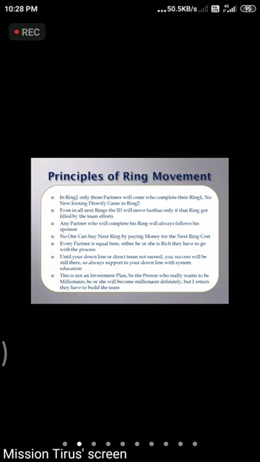And here we are going to see the principles, how the ring movements are going to work. In ring 2, only those partners will come who complete ring 1. No new joining comes directly into ring 2. That means whoever we have brought in ring 1, they will complete ring 1, and then only they will come in ring 2. If you recruit new members in ring 1, they are not going to come in our ring 2.